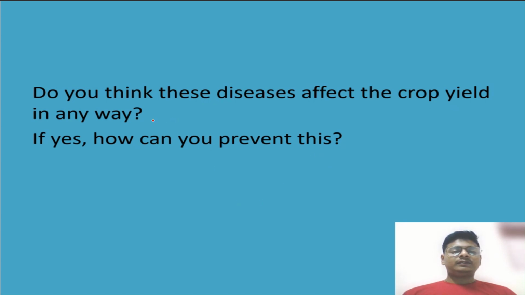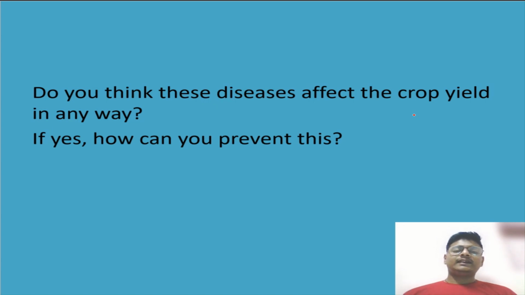According to me, these diseases affect the crop yield also. See, these are affecting the leaves, and leaves are for photosynthesis. If the leaves are defective, less photosynthesis will occur in the plant, less food is generated, so the plant growth will be prevented.